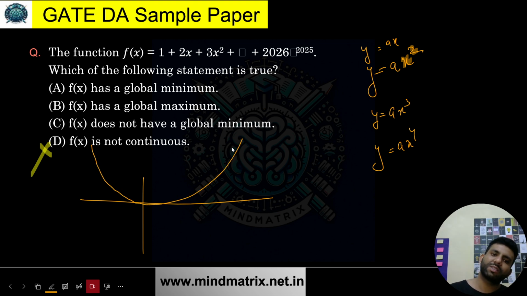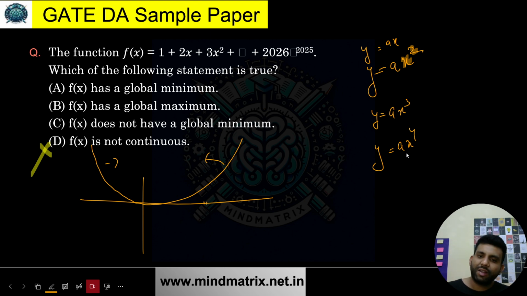It would be something similar to this only. For each higher power, this will start contracting and come closer, because for each change in x, the value will be very high.